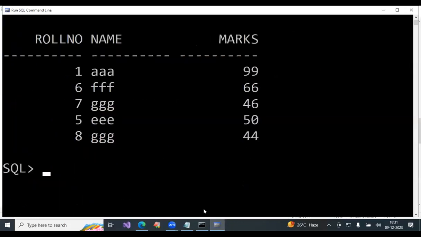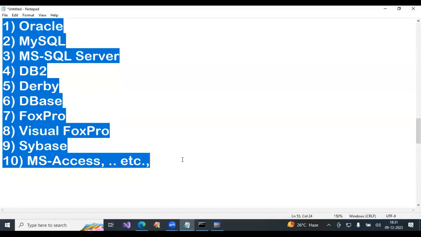Any database you install, there will be two parts. If only the database is installed, how can you communicate? For communication, one application is required and one language is required. A user interface is required to communicate. The user can write some SQL queries. The database knows only SQL. It doesn't know Java. That's why you have to write SQL code. But to write SQL code, some user interface is required. The user should interact, so an application is required.